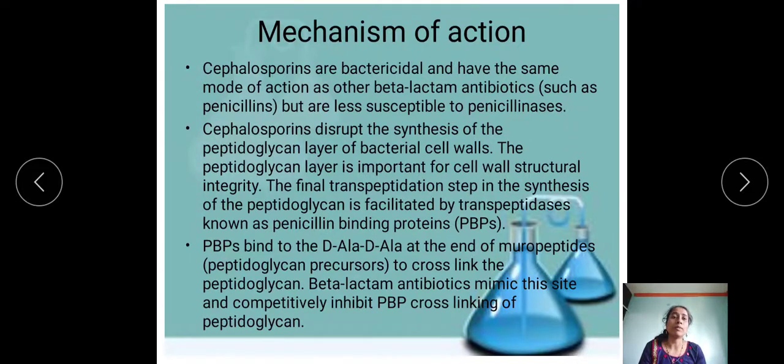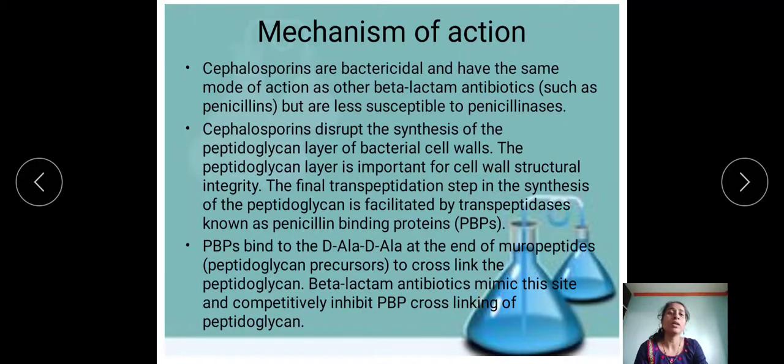Let's see the mechanism of action of cephalosporins. Cephalosporins have a similar mode of action as penicillins, but are less susceptible to penicillinase. Cephalosporins disrupt the synthesis of the peptidoglycan layer of the bacterial cell wall, which is important for the structural integrity of the cell wall.